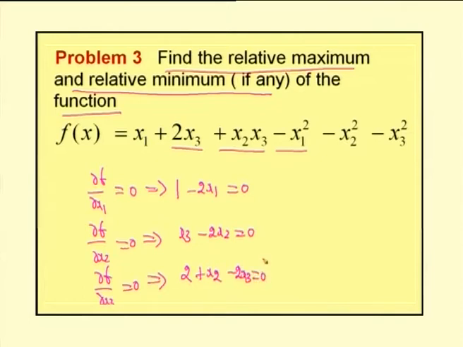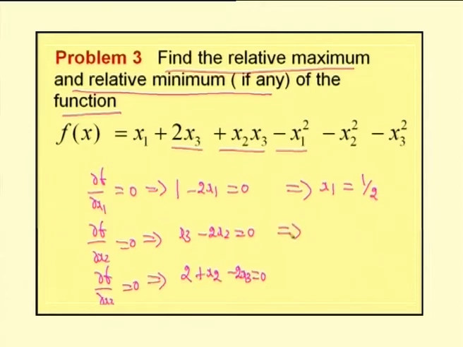So, the necessary condition to obtain maximum and minimum for this function is dou f by dou x1 equal to 0, dou f by dou x2 equal to 0, dou f by dou x3 equal to 0. So, dou f by dou x1 equal to 0 gives us 1 minus 2 x1 equal to 0, which gives us x1 value equal to 1 by 2.